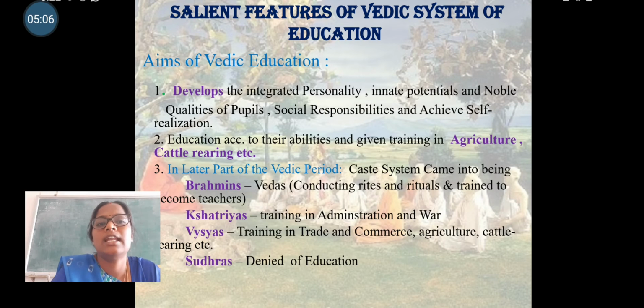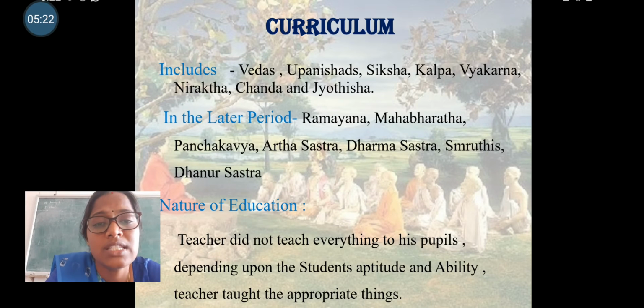And the fourth category is Shudras. These people are denied education. There is no education for Shudras. If someone belongs to the Shudra caste, then they are not allowed to learn or be educated in the period of the Vedas.